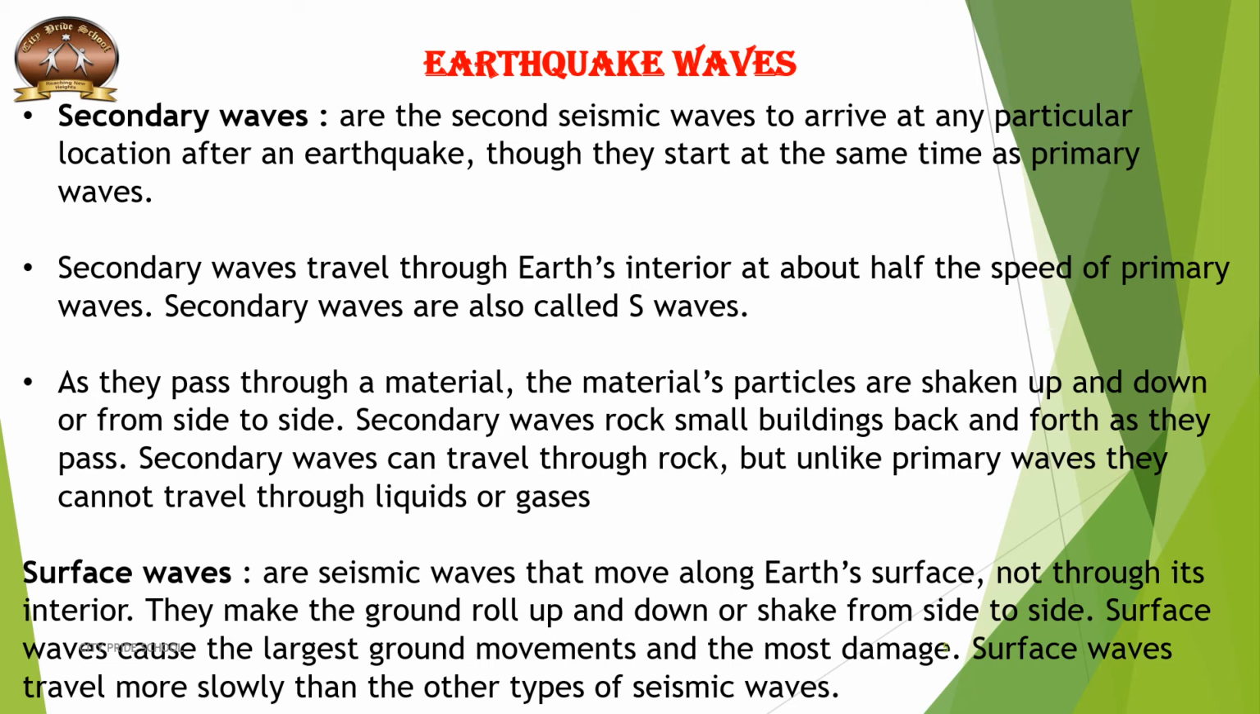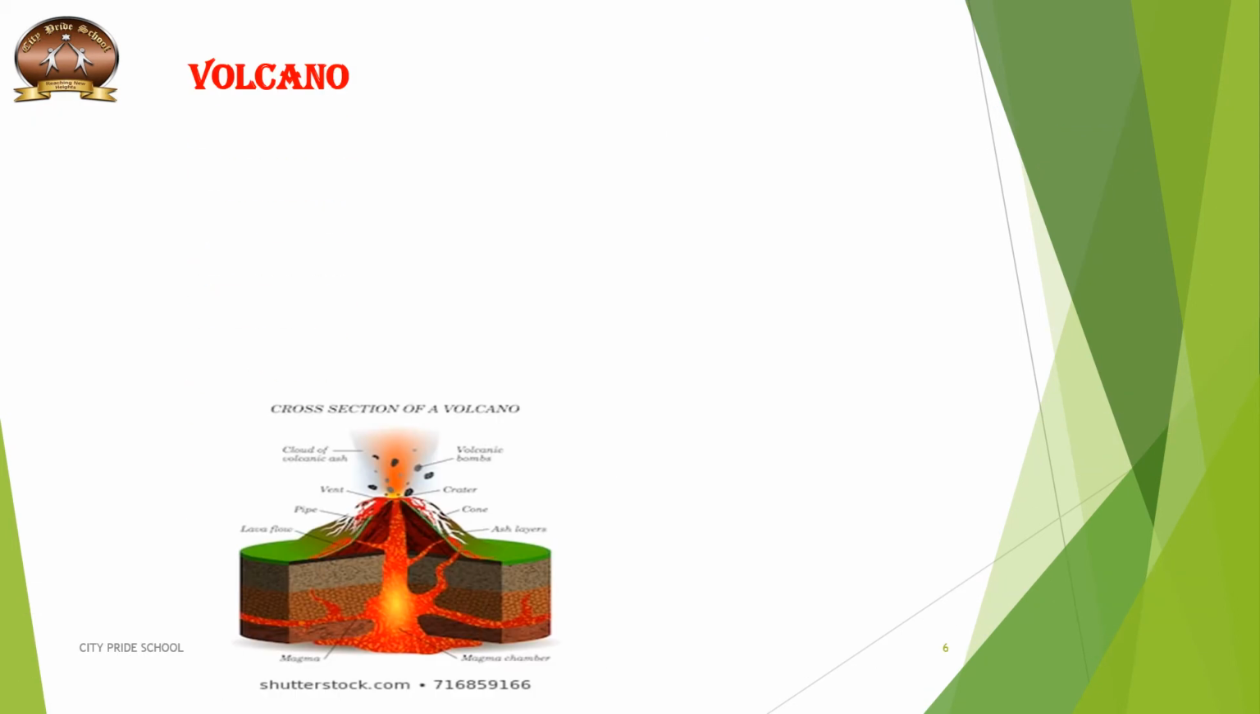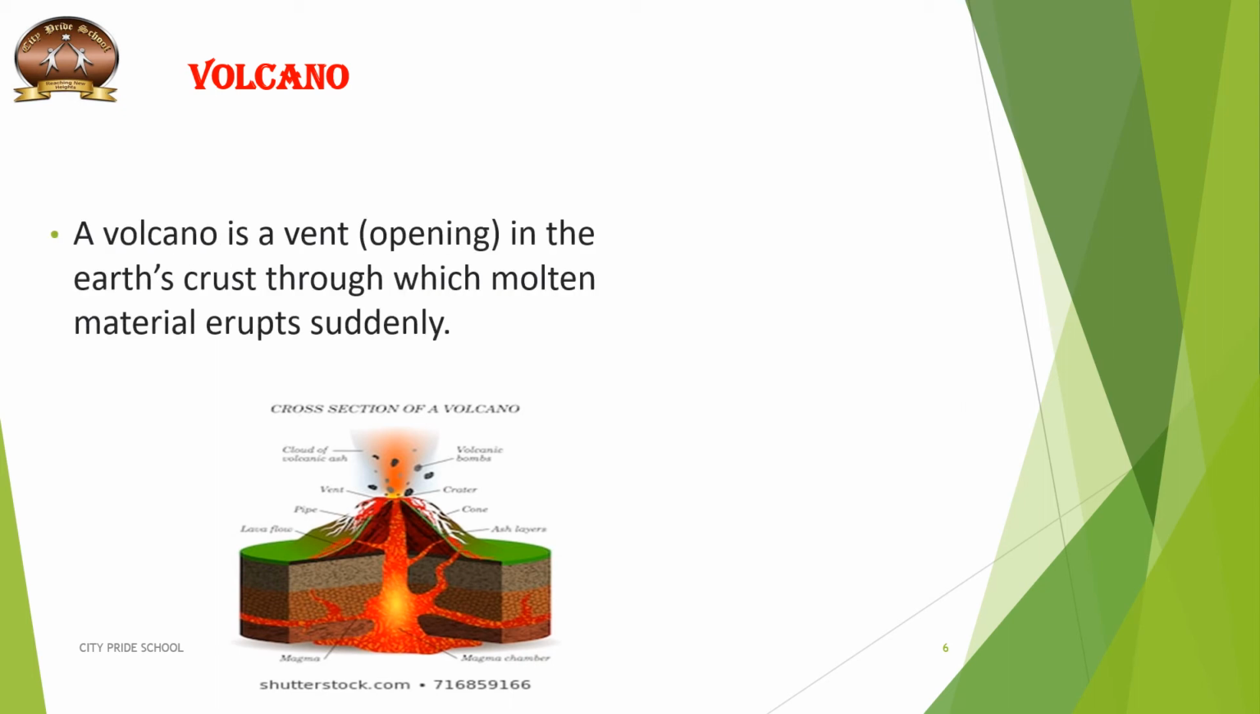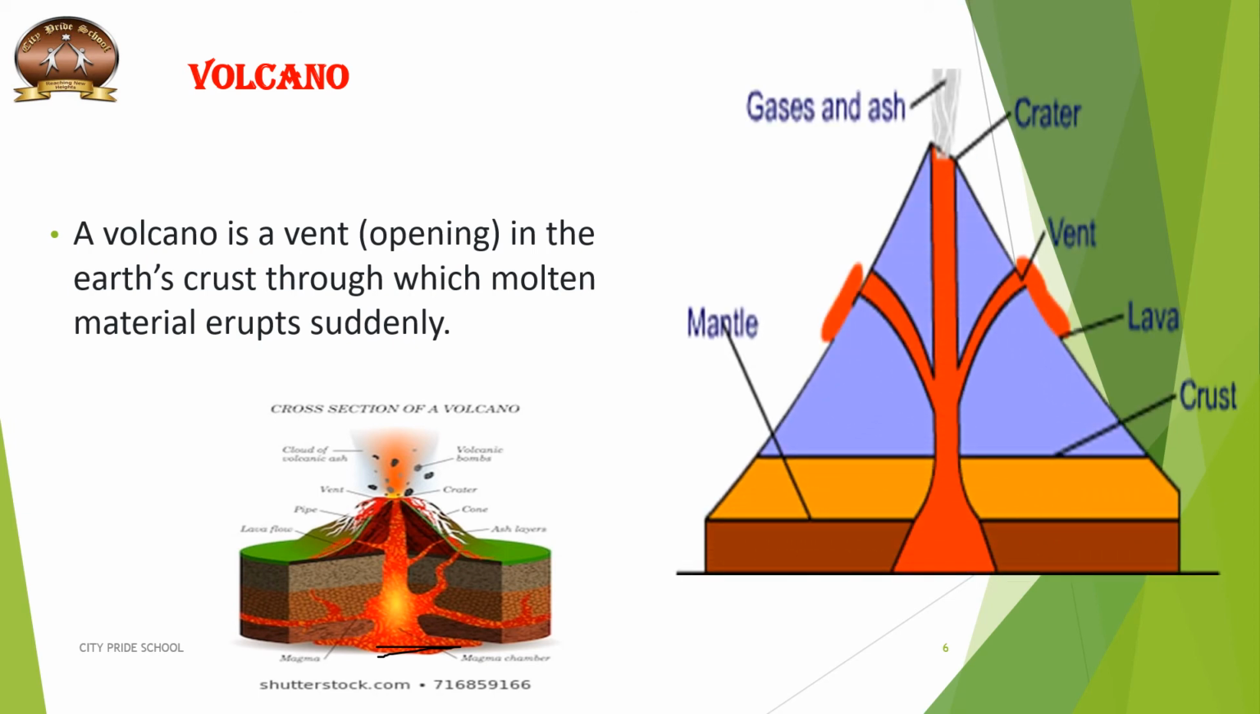For your reference, children, another endogenic sudden force is volcano. Now this volcano, you know what happens? As we have studied in chapter 2, the earth has crust, mantle, core. So in the mantle you have the molten magma. This molten magma tries to come out on the surface of the earth. Here's another diagram with the help of which I can explain to you.